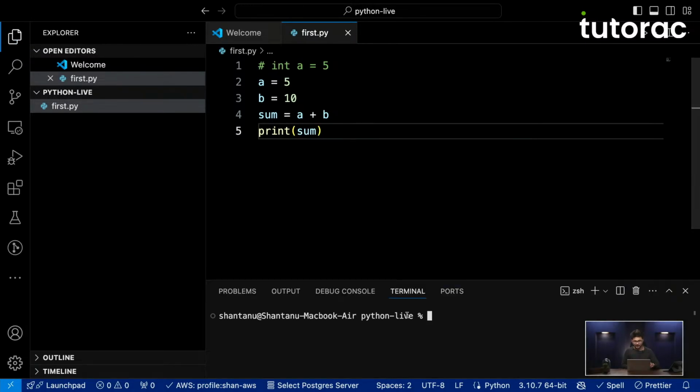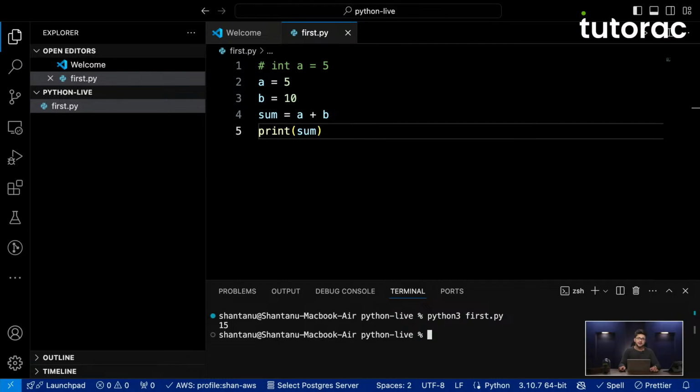Now, when you want to run your Python file, you need to write python. On a Mac, you need to write python3 and then the name of the file. As soon as I write its name, you can see that it prints 15, which is exactly what we wanted. So yep, this is how we have created our very first Python file. And this is how we can create variables in Python.